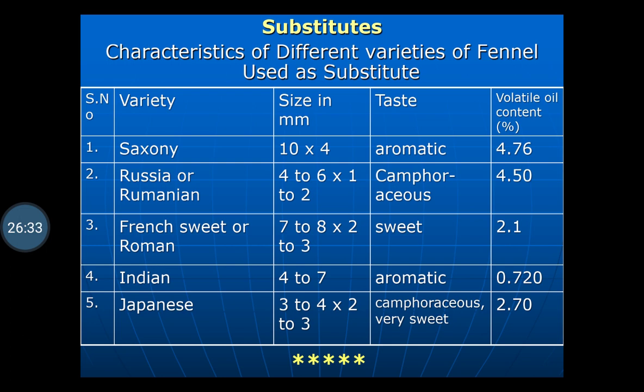So this is all about the fennel fruits. Synonym is fennel fruits, Fructus foeniculi. Biological source: it consists of the dried ripe fruits of the plant Foeniculum vulgare belonging to family Umbelliferae. Chemical constituents: it contains volatile oil, and the chief chemical constituents of the volatile oil are fenchone and anethole. Uses: it is used as a carminative, aromatic, stimulant, expectorant, and pharmaceutically it is used as a flavoring agent.